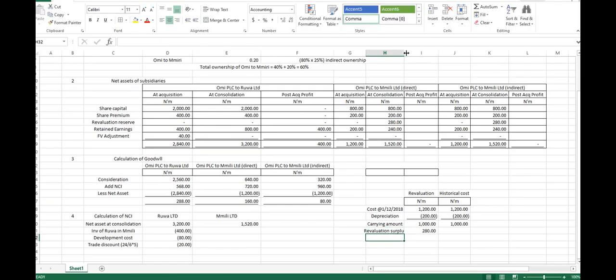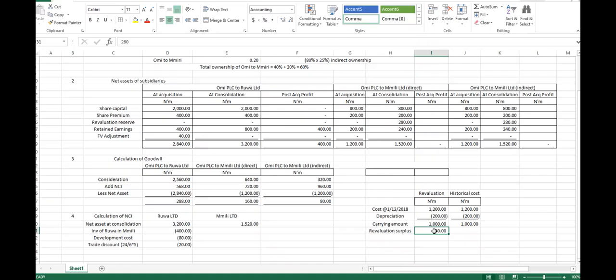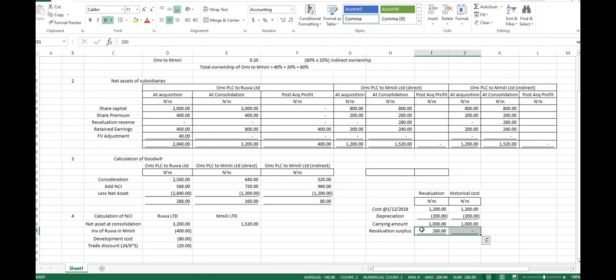So the revalued amount now is what? But this one is historical cost. We don't revalue it. Since it is a surplus, that means we have 1,280,000 for this, while this one remains 1 million, right? Now, at 1,280,000 in 2019.